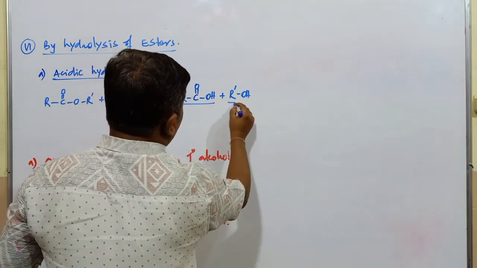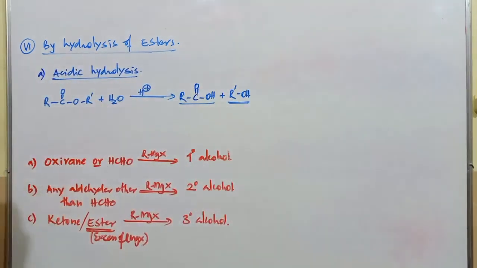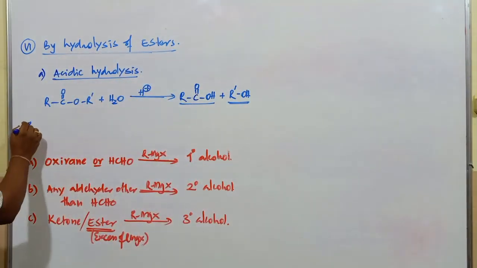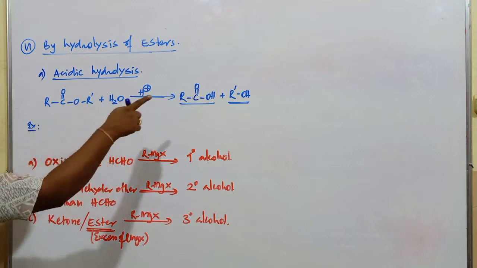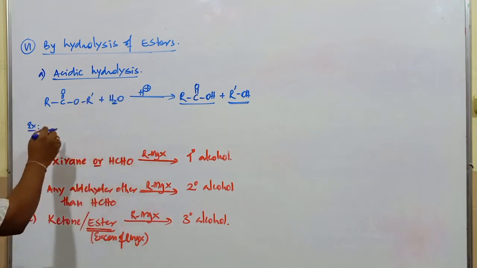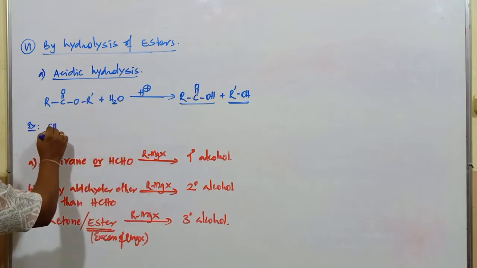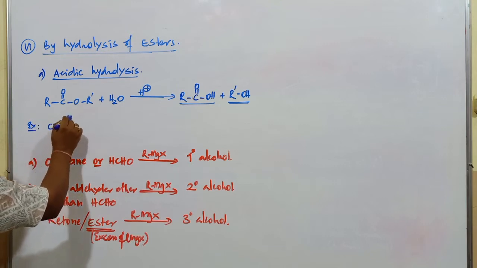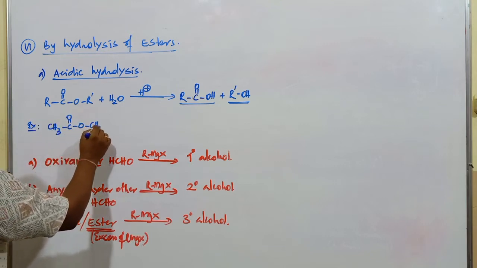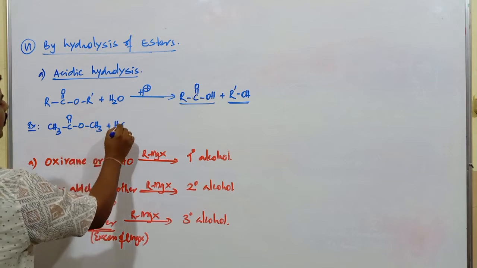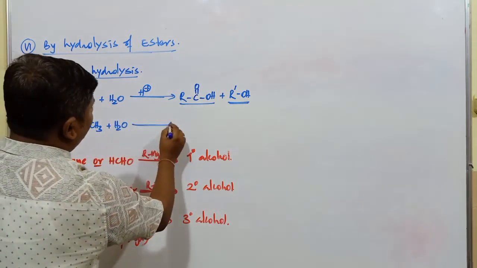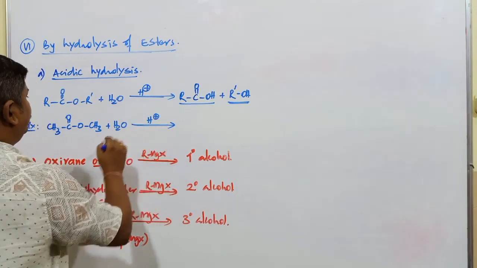One is carboxylic acid, another one is what? Alcoholic compound. Only alcohol is not produced; along with that, carboxylic acid is also produced. For example, CH3 C double bond O OCH3, when this compound is hydrolyzed with H plus, what is the product?